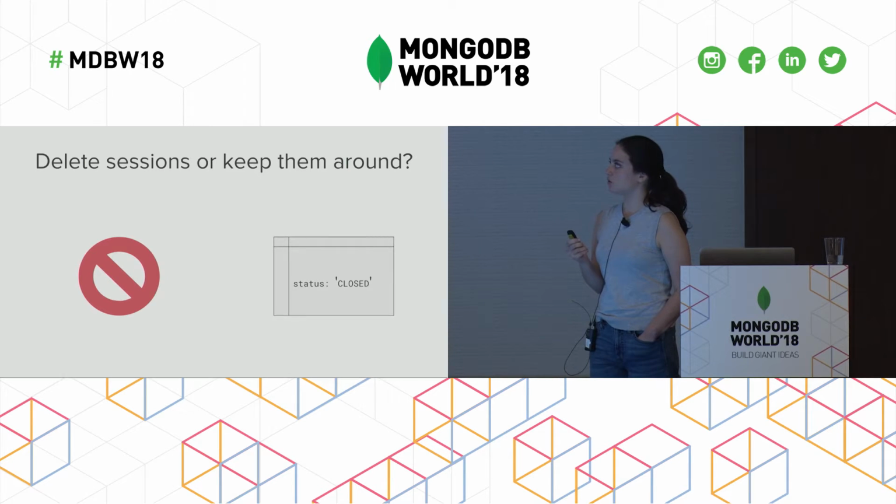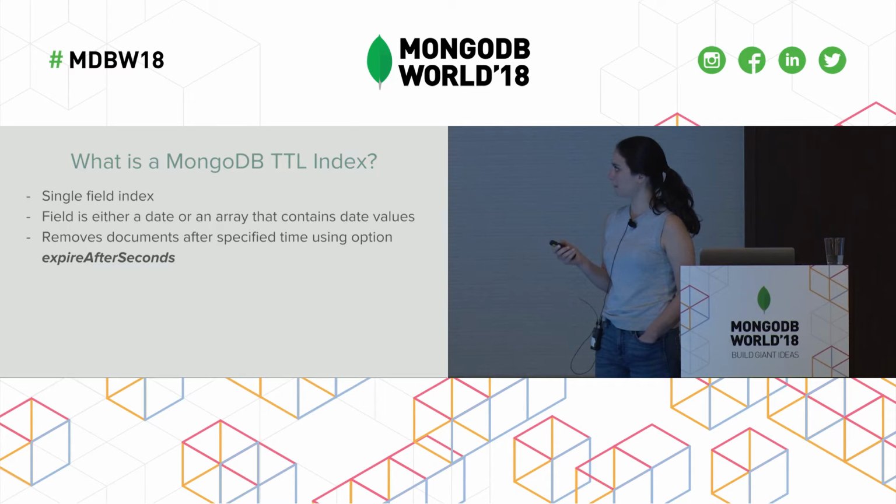Now that we had this threshold, our next question was, do we want to delete these sessions completely from the database, or do we want to keep them around and assign a status like closed? So we first looked at a MongoDB TTL index. Here's just a bit of a summary about it. It's a single field index, and this field can either be a date or an array that contains date values.